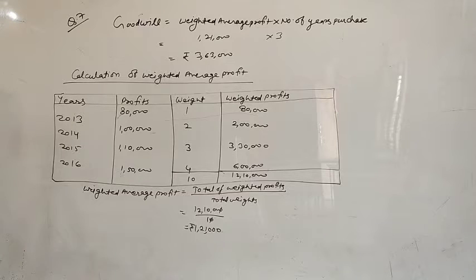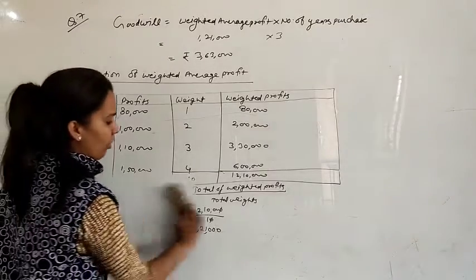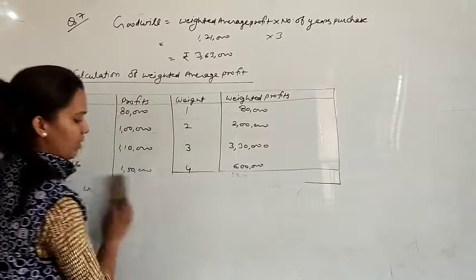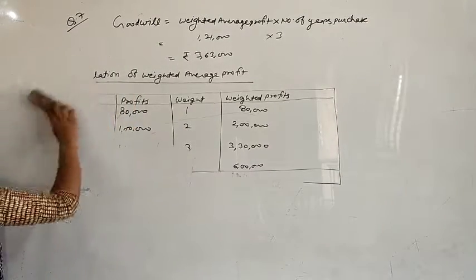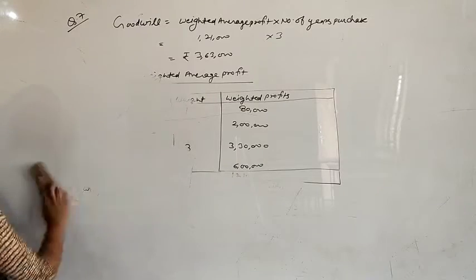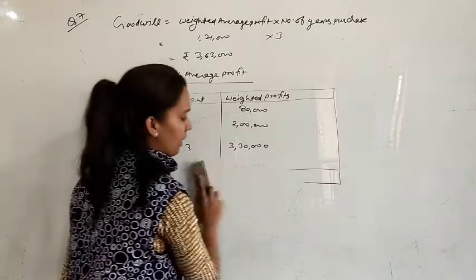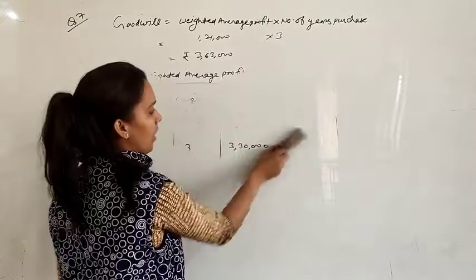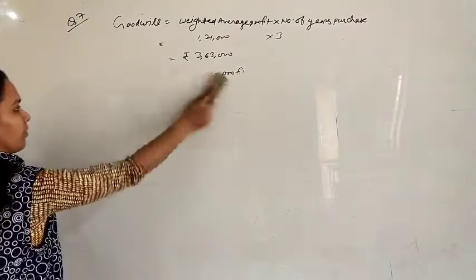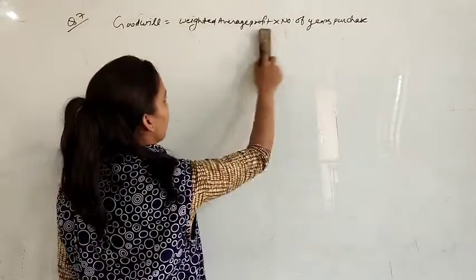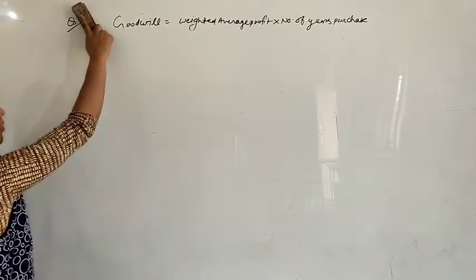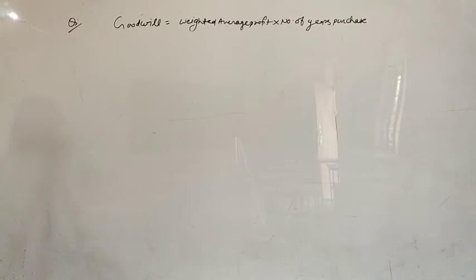Now let's discuss something difficult, well, not really difficult, just with adjustments. In question number 8, that is also weighted average profit, but in this we will discuss some adjustments also. Following information is available about the business of a firm.